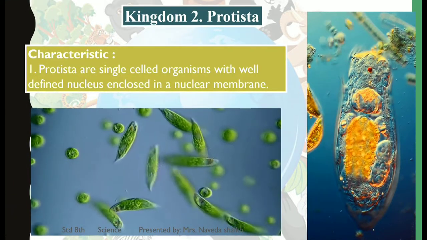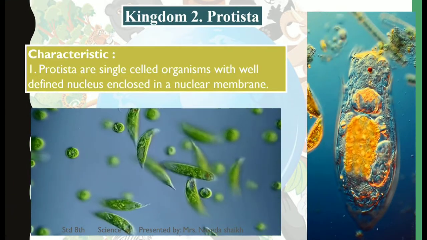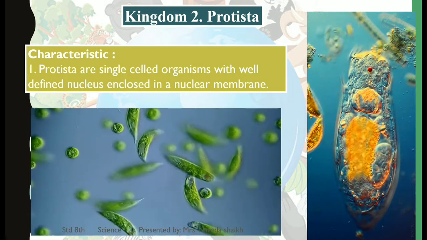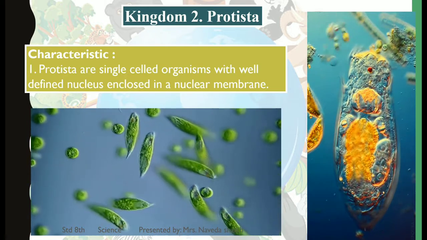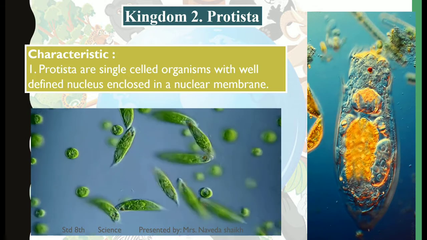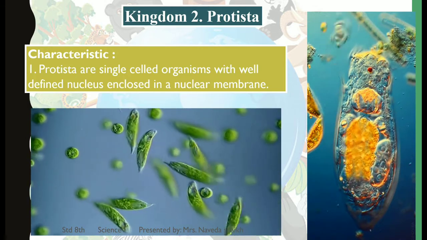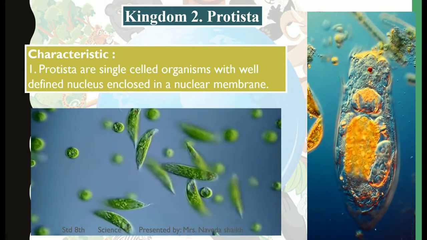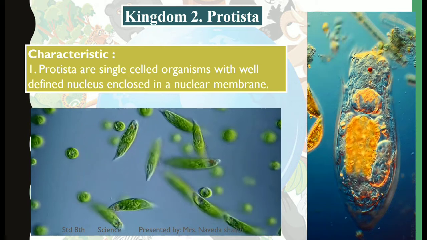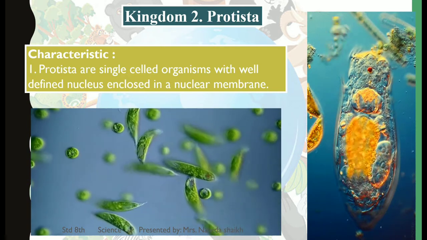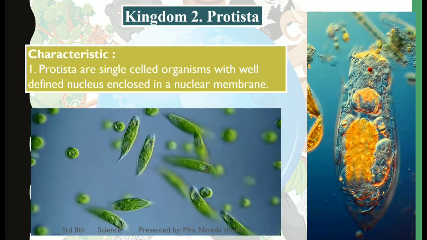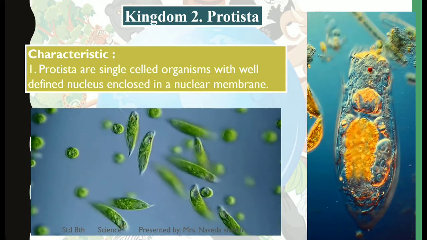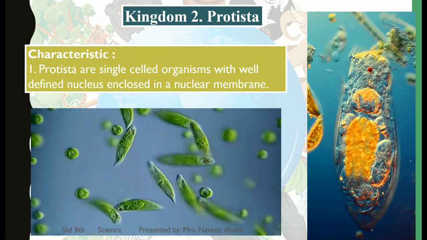The kingdom that we're talking about now is Protista. The very first characteristic of kingdom Protista is that they are single-celled organisms with a well-defined nucleus enclosed in a nuclear membrane. They are also primitive ones, but they have a defined nucleus. If you take a close look at the image, you can see a proper nucleus in a nuclear membrane. It is not just a plain cell. So this was the very first development in kingdom Protista.